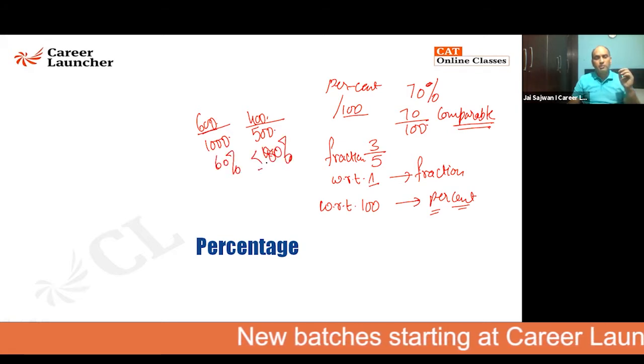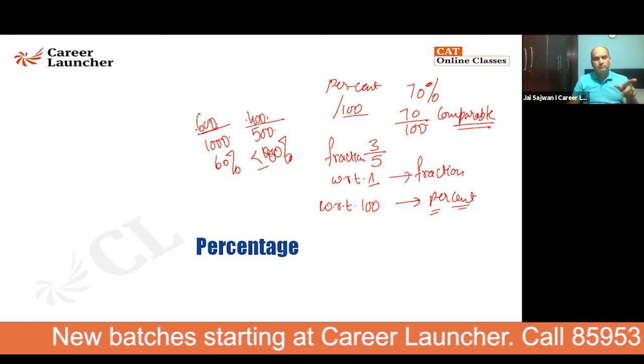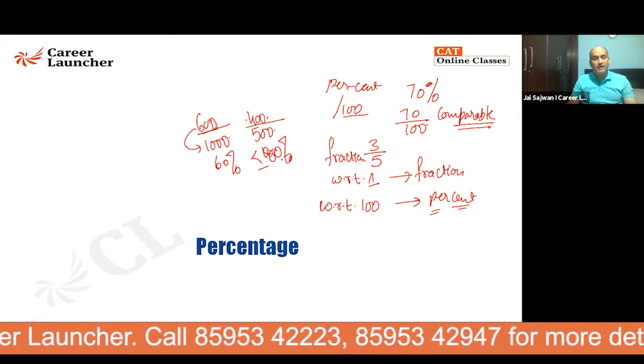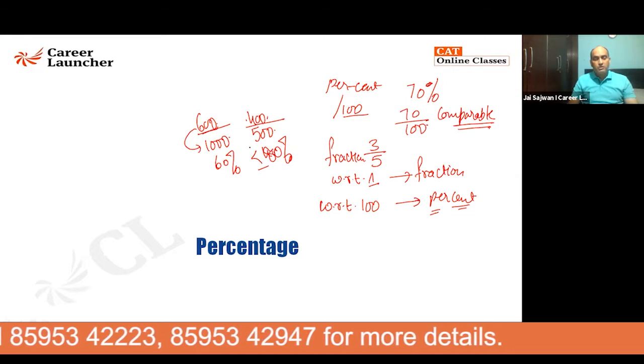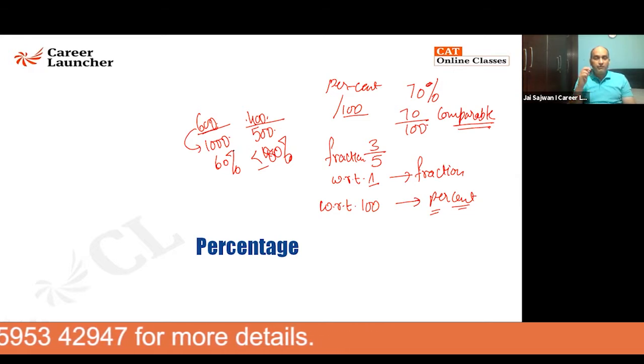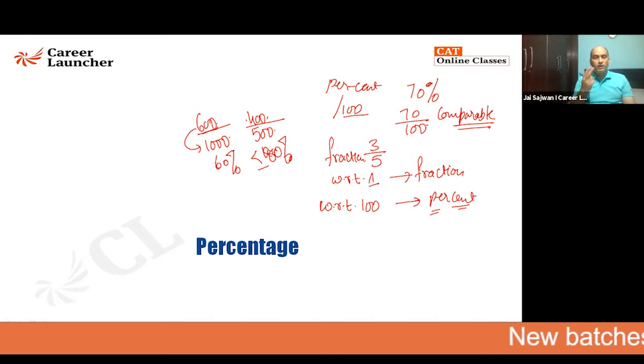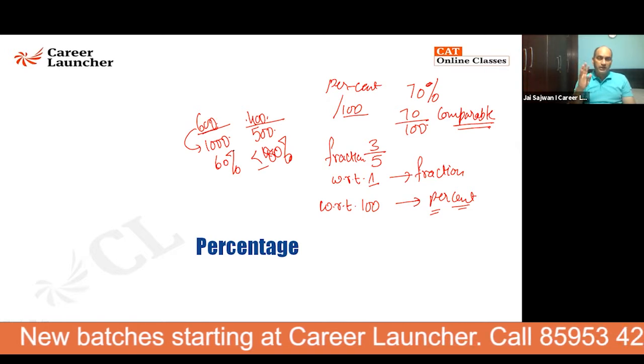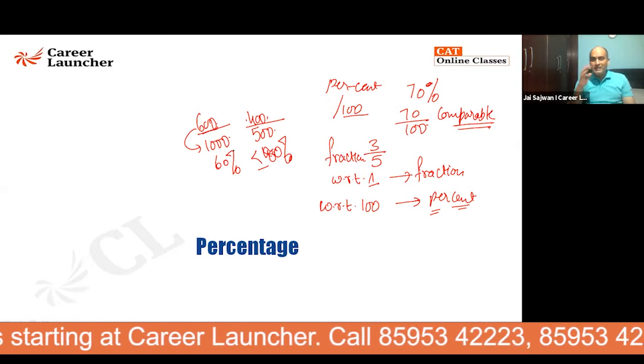So this one is coming out to be more. Though the marks are more here, when compared with respect to 1000, this is very less compared to this. So that is the reason why we compare values in percentage or in fractions. Both of them are very important. Anyone who does not know the correlation between them, I don't think they will be able to solve a percentage question easily. Now, what does this easily mean?